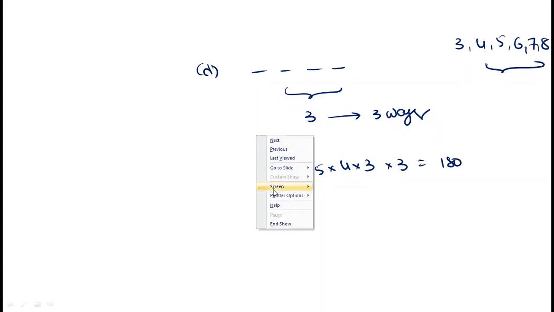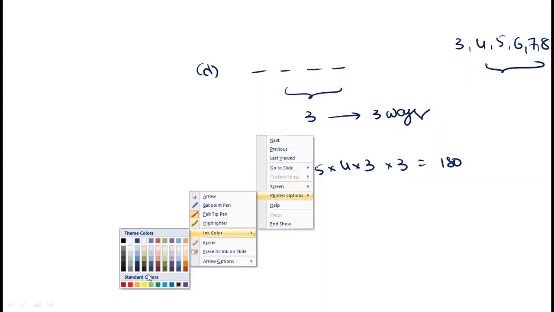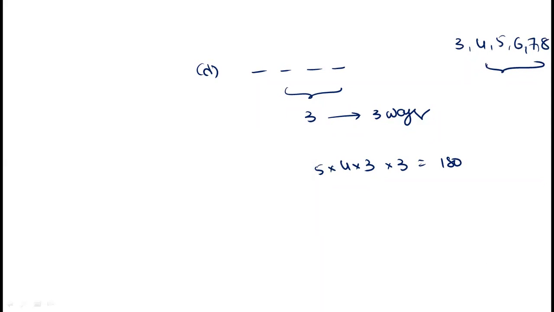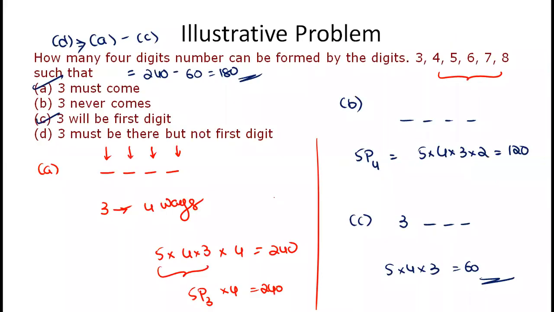3 cannot be in the first digit, so we place it in the remaining positions. So 3 ways we can fill this, and for the remaining 3 slots we have 4, 5, 6, 7, 8, which is 5 digits to allocate into 3 places. So that's 180 ways. If you want to do it directly, this is the trick we have to play, my dear friends.